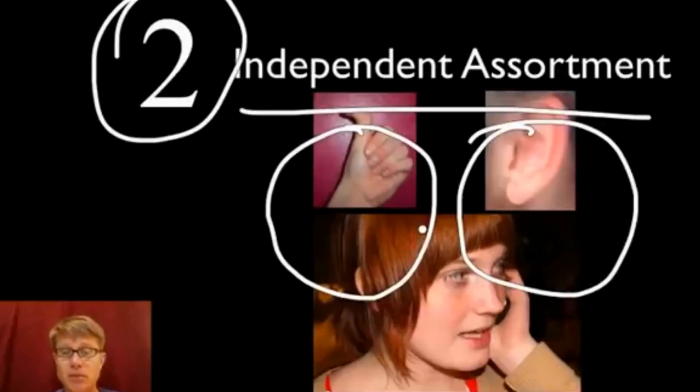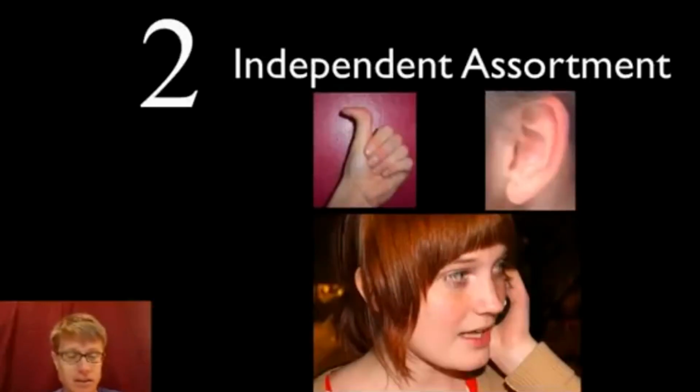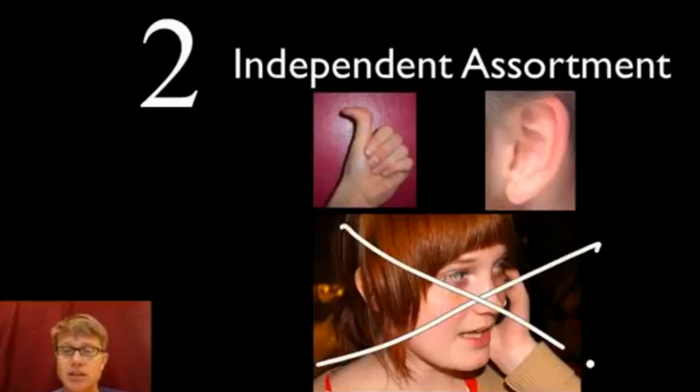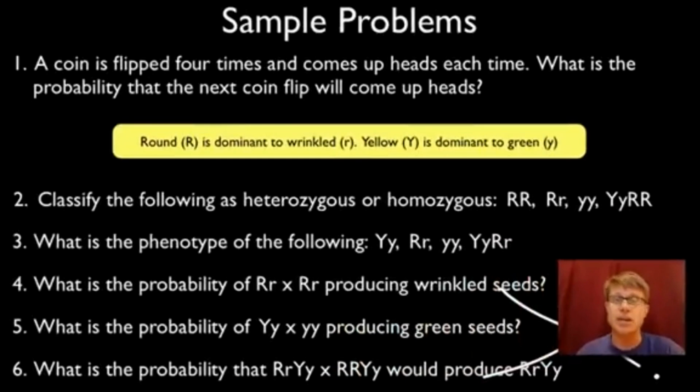Now, sometimes we'll find, for example, that some things do travel together. So you'll notice that people who have red hair also have freckles. And that's because those 2 genes are actually found on the same chromosome, and so they seem to travel together. And so we're not going to deal with linked genes again. We'll do that later. And so independent assortment means that traits don't affect each other.